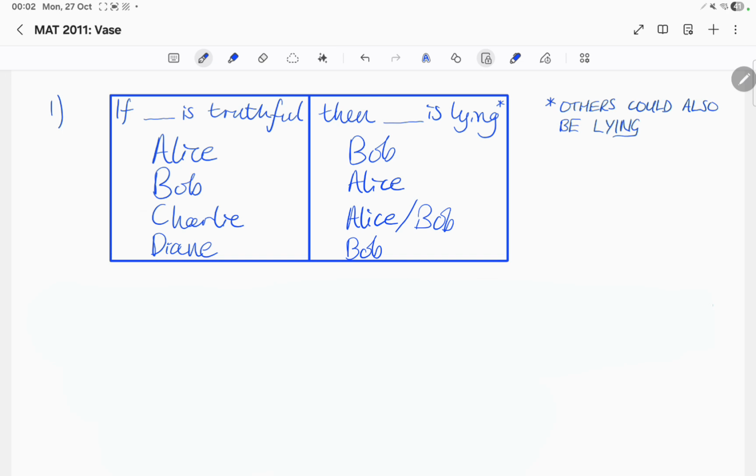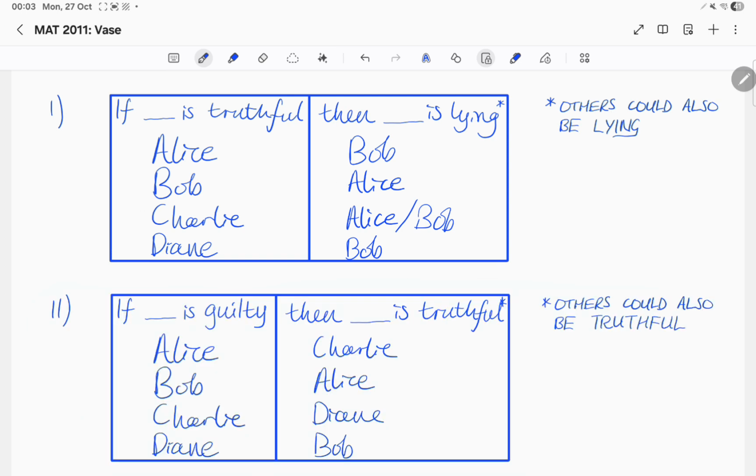Let's get started with part 1. Here, we only need one such example. However, I've done the example for all four people to start. If we say that Alice is truthful, then her statement contradicts Bob's, and therefore Bob is lying. Similarly, if we take Bob or Diane, then their statements contradict the statements of Alice and Bob. However, if we say that Charlie is truthful, then we have to be careful, since Charlie's statement contradicts no one. However, from here, Alice and Bob's statements still contradict each other, and therefore there is definitely someone lying.